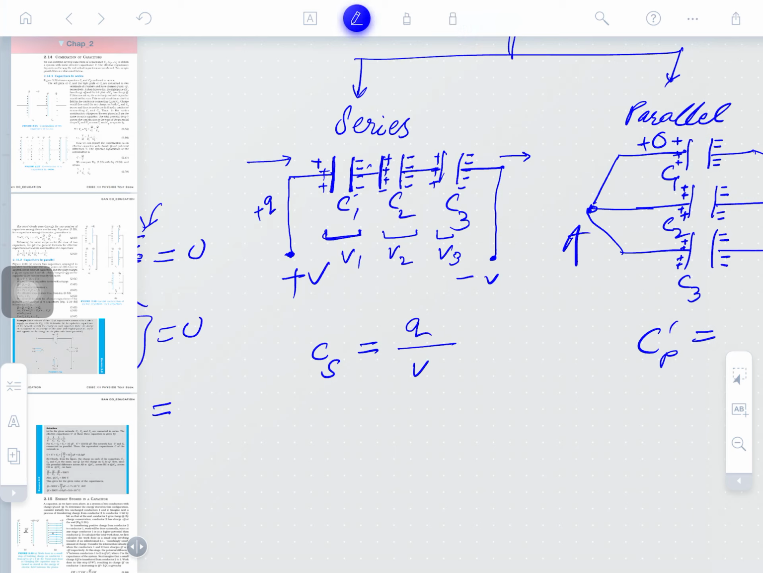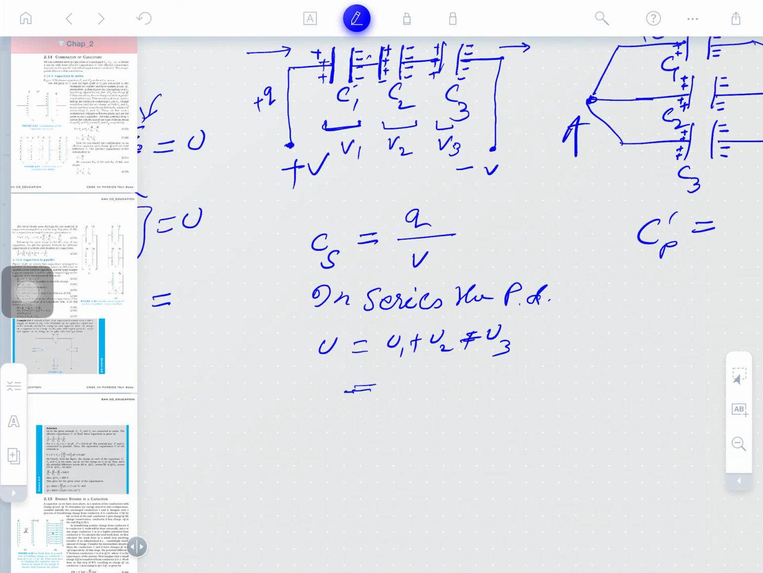The potential in series: the potential difference V is equal to V1 plus V2 plus V3. Further, we will find what V1 is. They have their own capacitance, and the same charge flows through them, I am telling you this.